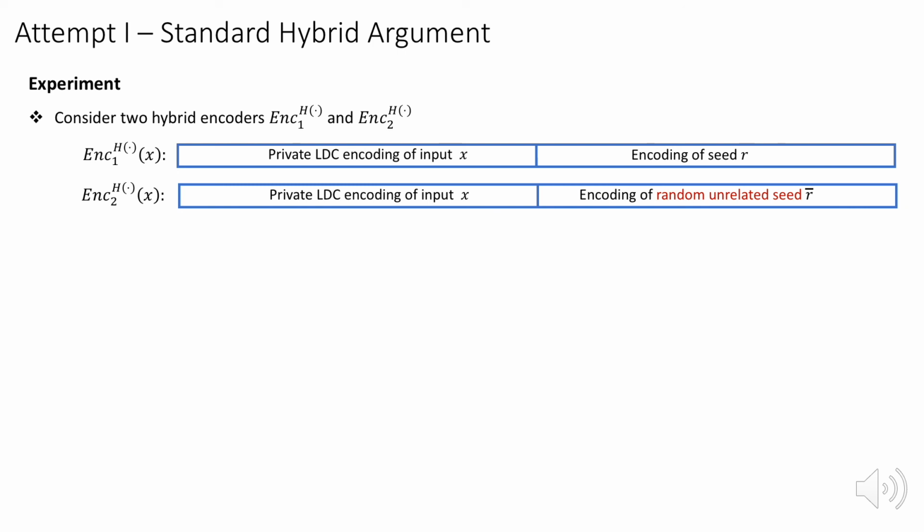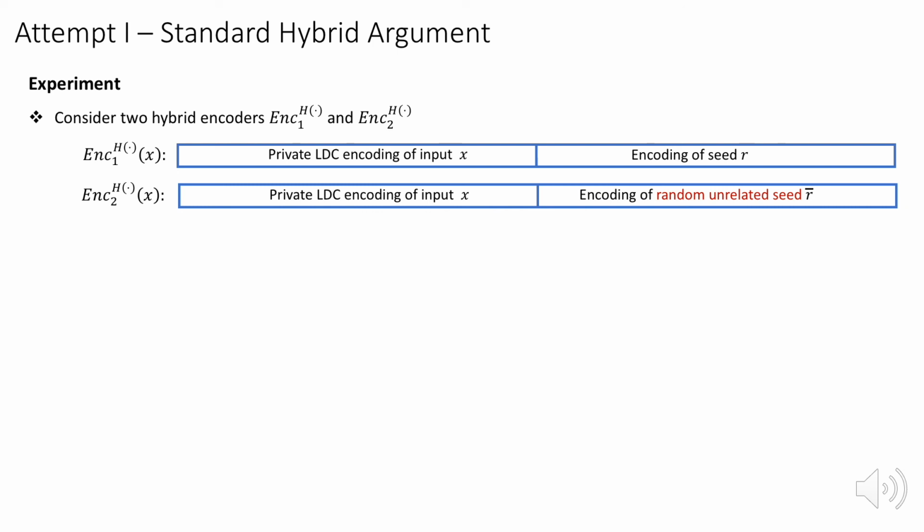Given a message, it samples a seed, extracts a key, and encodes the message using a private LDC encoding using the computed key. The output of this encoder is the concatenation of the message encoding along with the encoding of the seed. On the other hand, encoder 2 follows the same procedure for encoding the input message, but appends the encoding of some random unrelated seed.